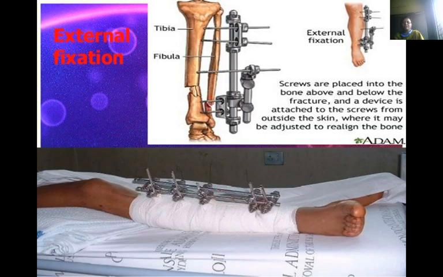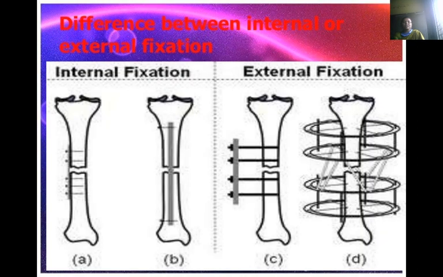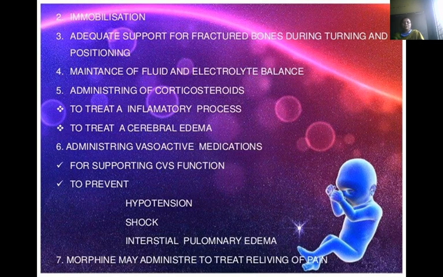Then external fixation with the external fixator. The difference between internal and external: internally we surgically open, locate the bone and insert plates or nails. But without any opening, external fixation is done, as in the second picture.